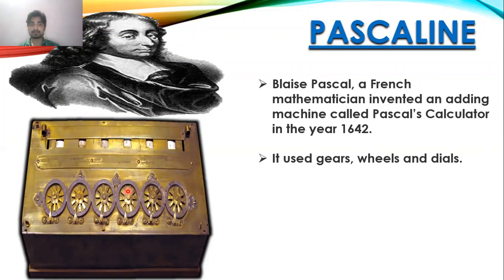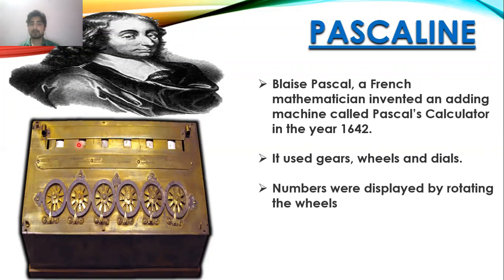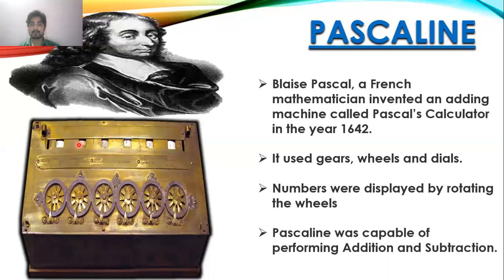It used gears, wheels, and dials. Dials, in this figure at the top, you can see there are white parts. These were the dials which used to display the numbers. And for displaying the numbers on the dials, we used to rotate the wheel. These circular things which you can see are the wheels which we need to rotate for changing the number on the dials. Numbers were displayed by rotating the wheels. Pascaline was capable of performing addition and subtraction. So this calculating device was only capable of adding and subtracting numbers, nothing else.